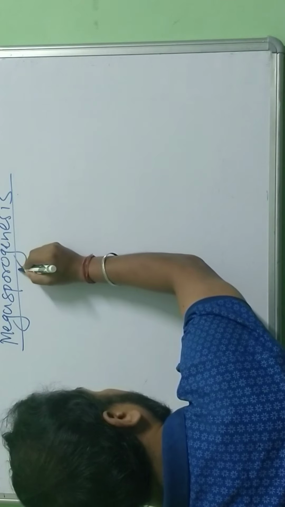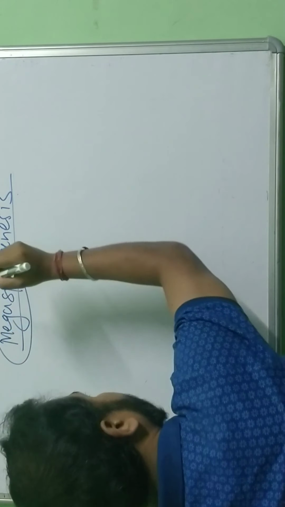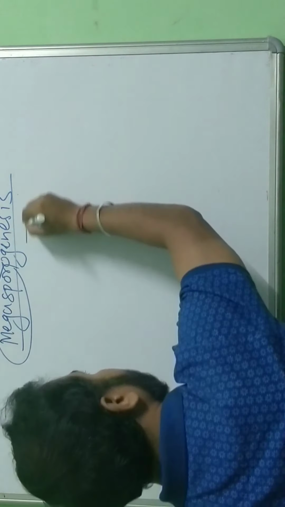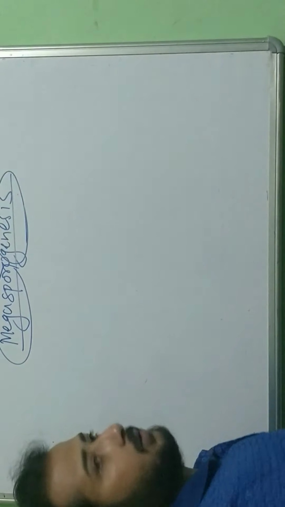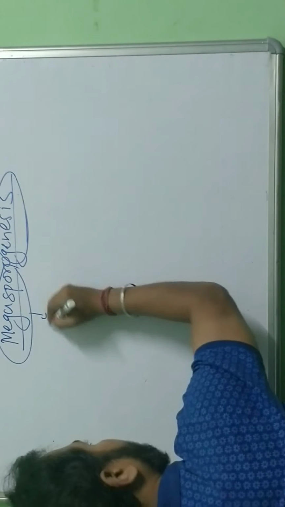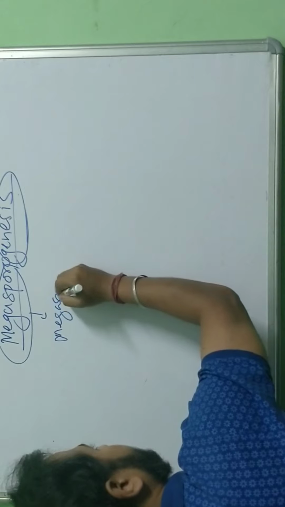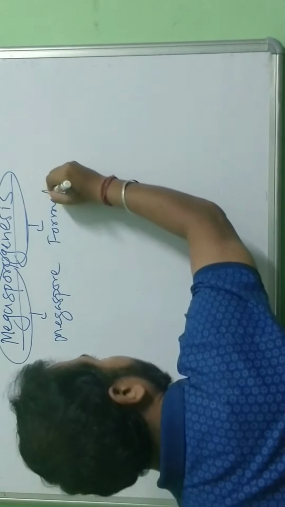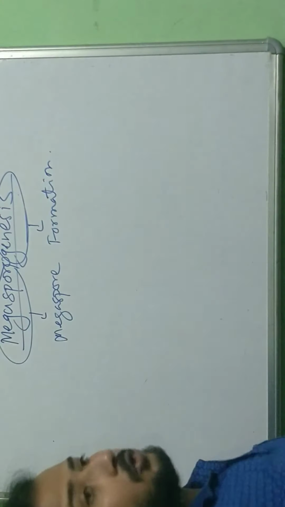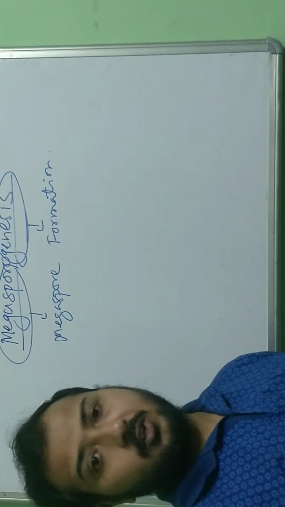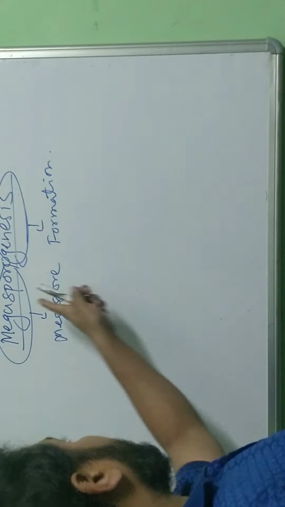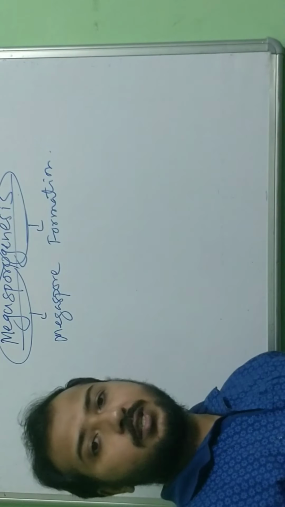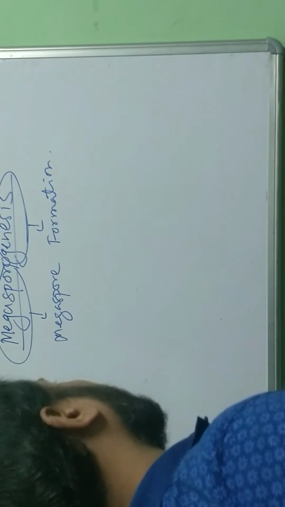The first term is megaspore, and then genesis means formation. So the process of megaspore formation or production is known as megasporogenesis. The definition is done.